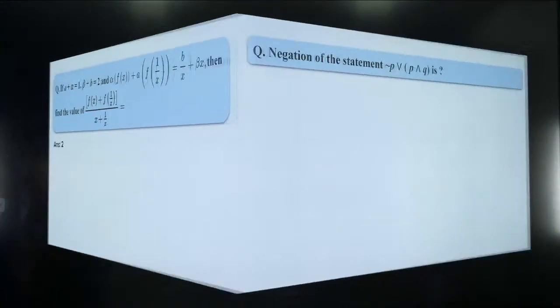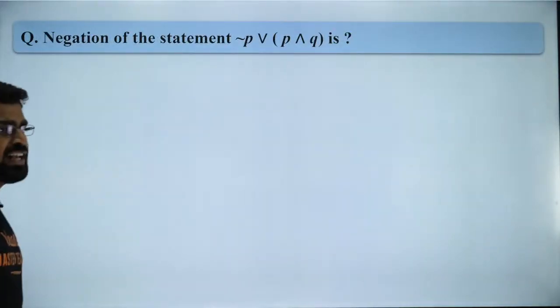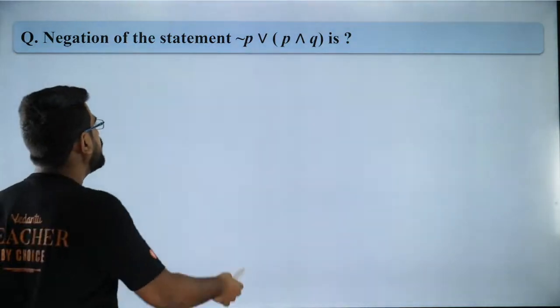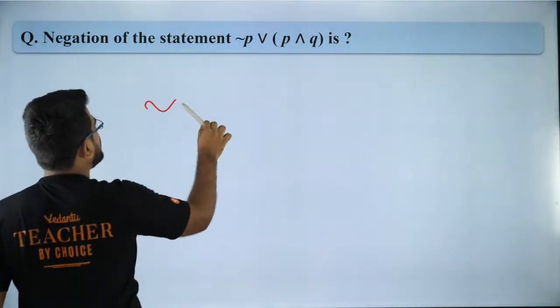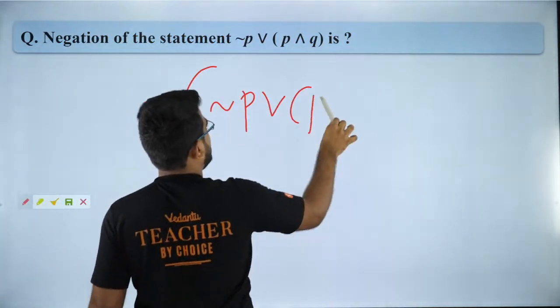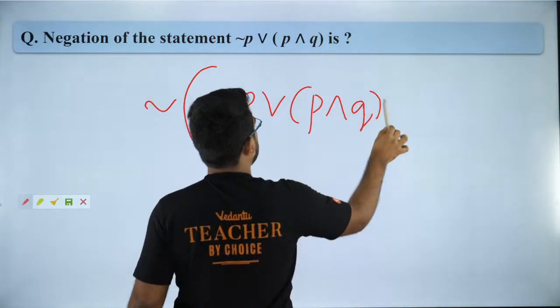Now, moving on to the next question. What is the negation of the statement? Look at this question, guys. It was a laddu. So you have negation of P or P and Q. So you just have to negate this.